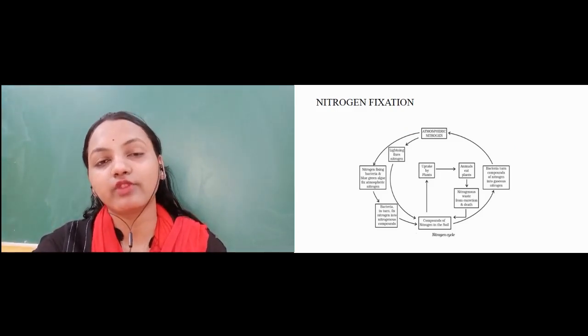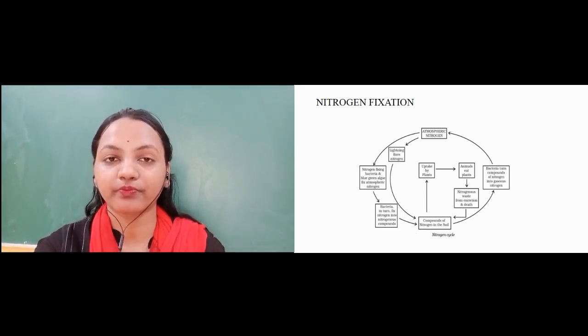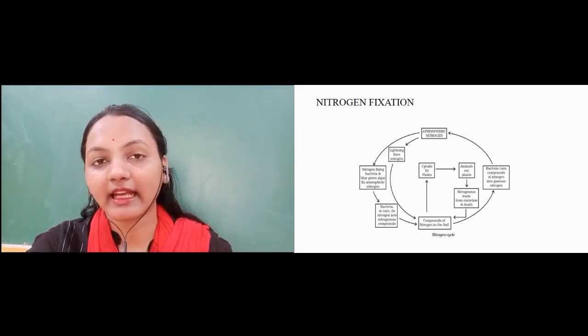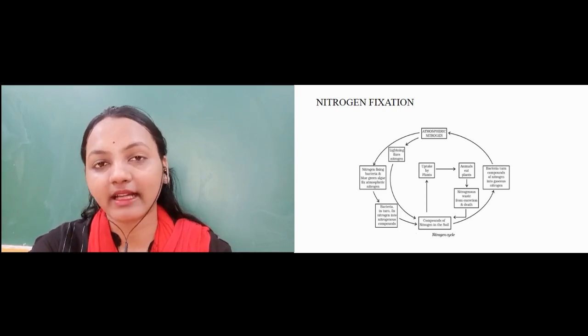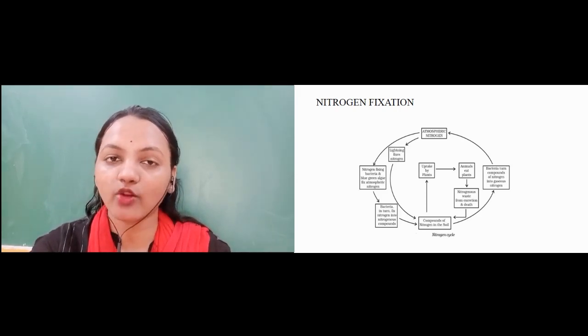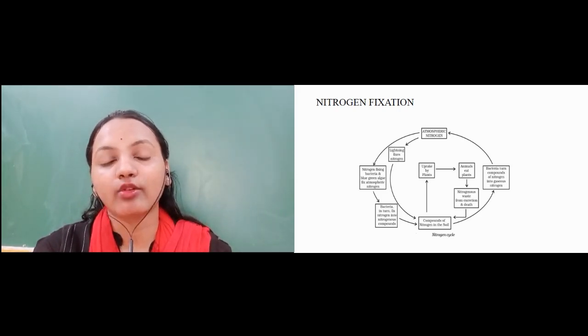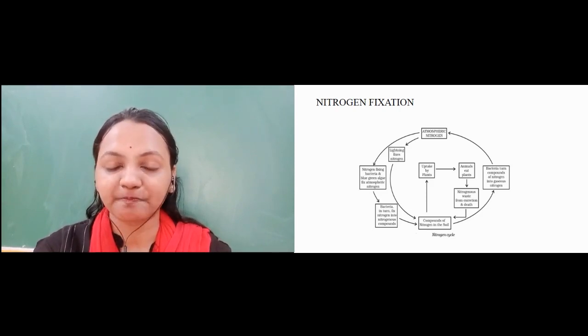The amount of nitrogen present in the atmosphere is 78%. This atmospheric nitrogen cannot be directly utilized by the plants. Hence, there are some bacteria like rhizobium and cyanobacteria. They take the nitrogen from the soil and they pass it to the plant.